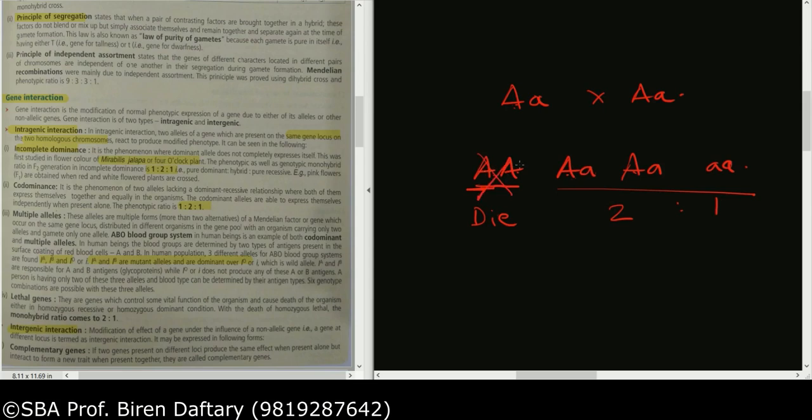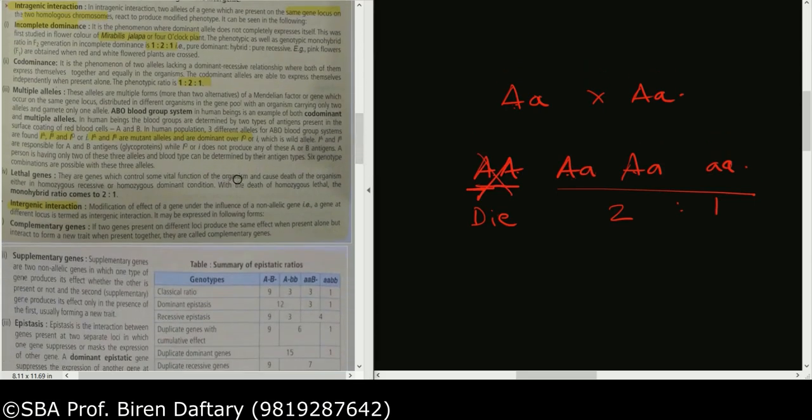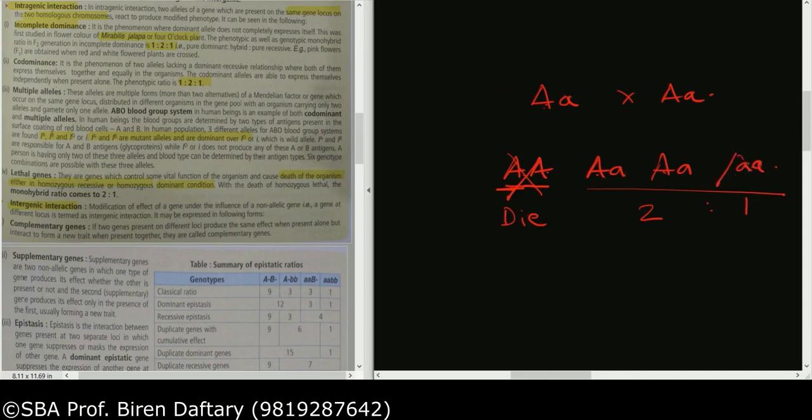Lethal genes are the genes which cause death of the organism in homozygous recessive or dominant condition. Suppose in this cross small a is the lethal gene, then what will happen? This will not die, this will die. If this dies, then again the ratio will be 1 is to 2. So either in dominant or in recessive condition, the organism dies. Correct?